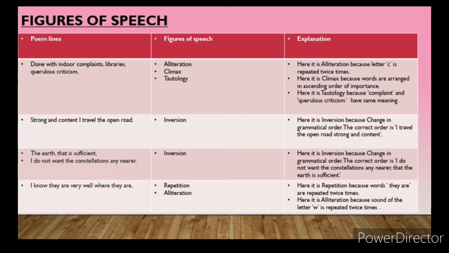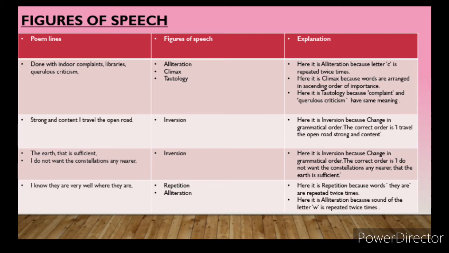Can anyone tell which is rightly given? I hope you give it by yourself. It is: I travel the open road, strong and content. And whenever you write the proper order, please put it into single or double inverted commas, so that whoever is doing the assessment can see that the student has marked it, to specify that here the proper order is this, but the poet has used that. So give more importance to punctuation.